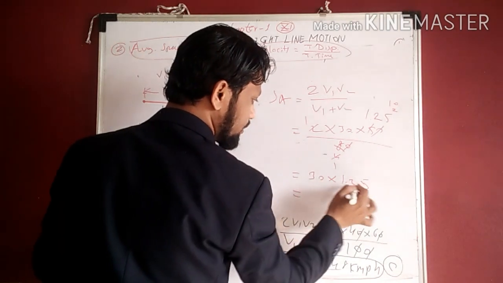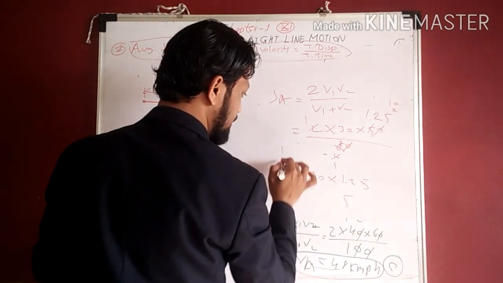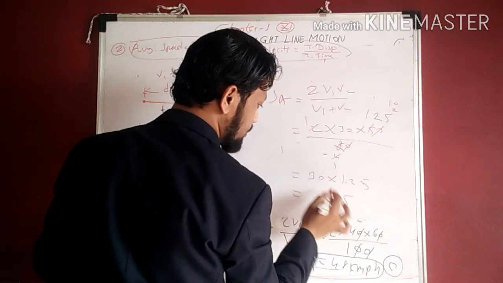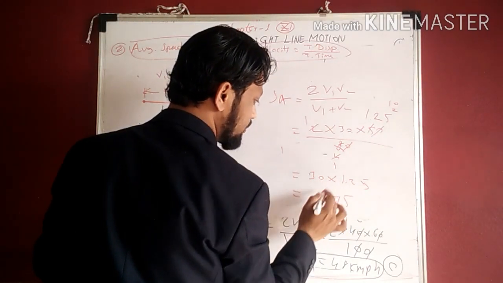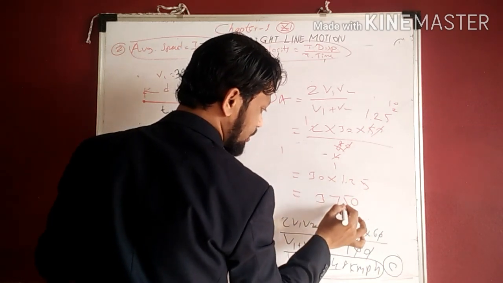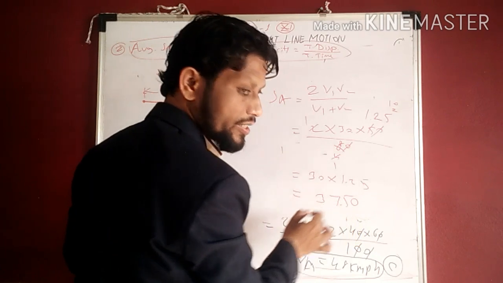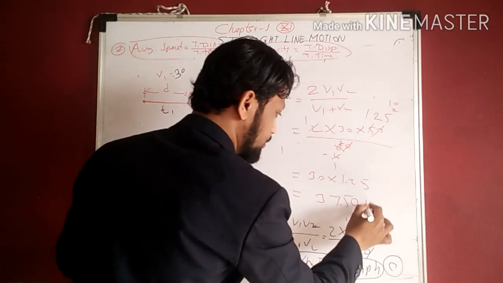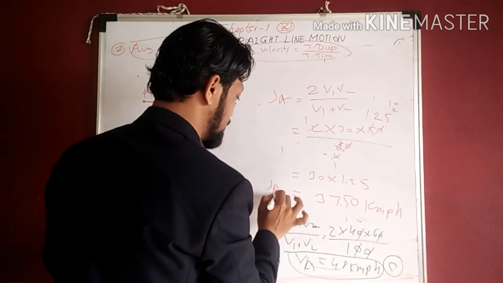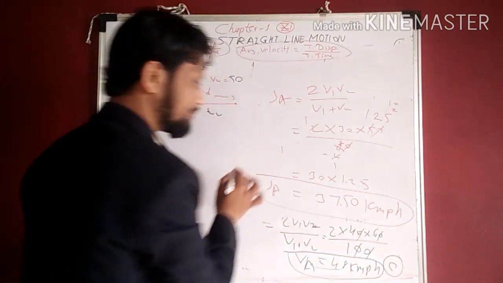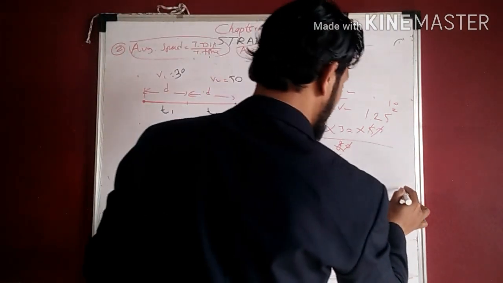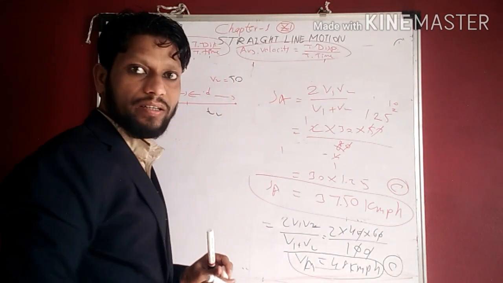Then 3 5s are 15, remaining is 1. 3 2s are 6, plus 1 is 7, 3 1s are 3. So the decimal point, after 2 digits the decimal point is there. So it will become 37 km per hour. This is the average speed. So option C is correct. Option C is the correct option.